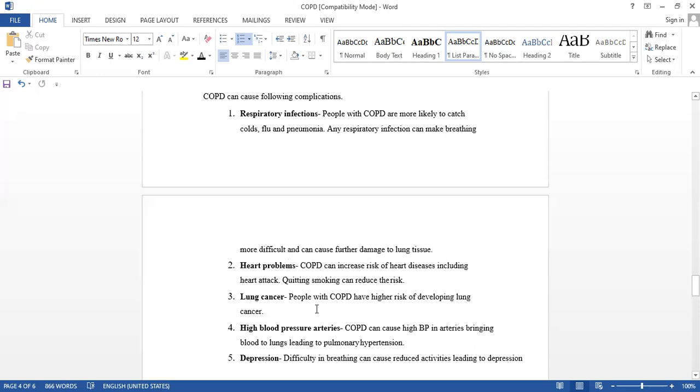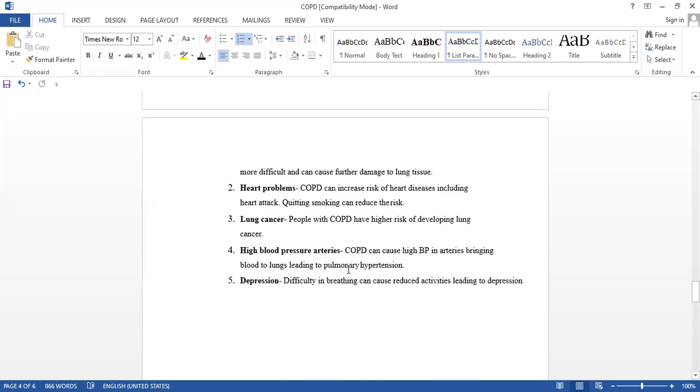Lung cancer. If the chronic condition is there more and more, maybe there is a chance of developing lung cancer. High blood pressure in arteries: COPD can cause high BP, isn't it? The arteries bringing blood to the lungs, leading to pulmonary hypertension. The vein is there, isn't it? So due to that, it increases the BP.